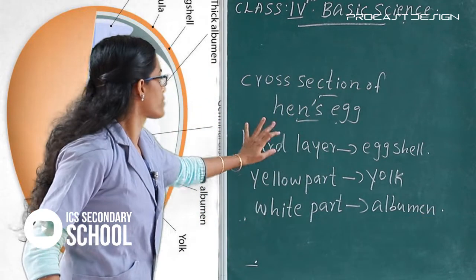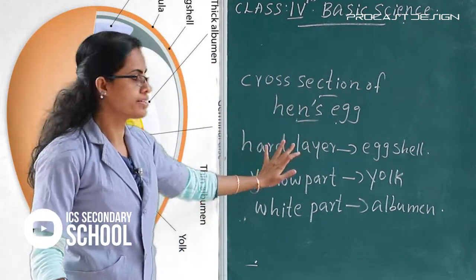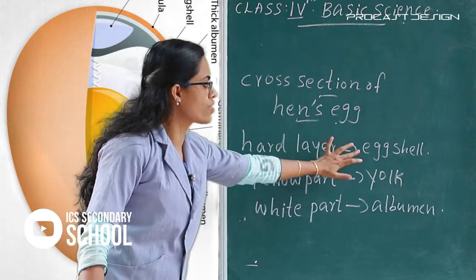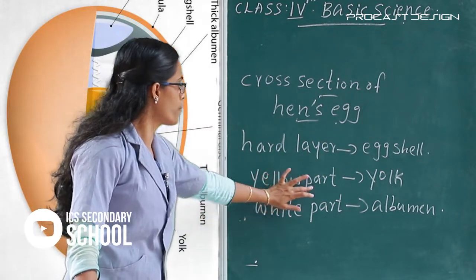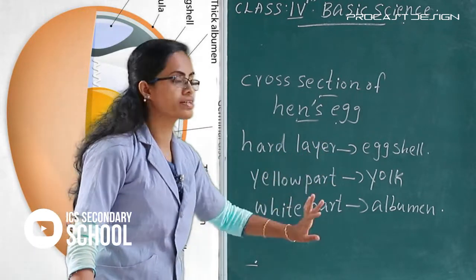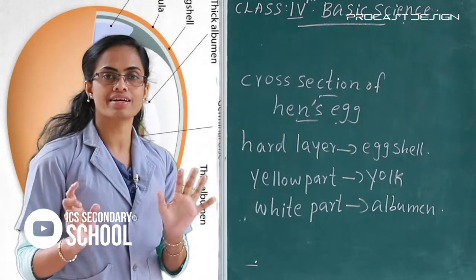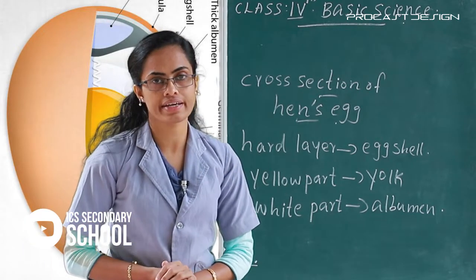Listen here, the cross section of hen's egg: the hard layer is called eggshell, the yellow part yolk, and the white part albumen. Clear? These are the cross section of hen's egg.